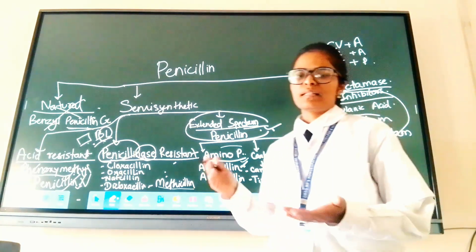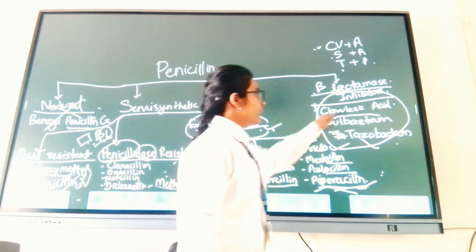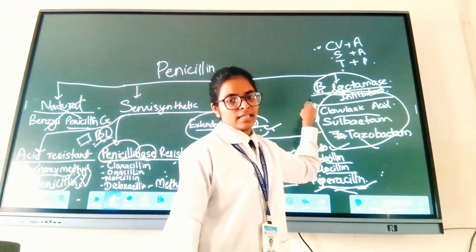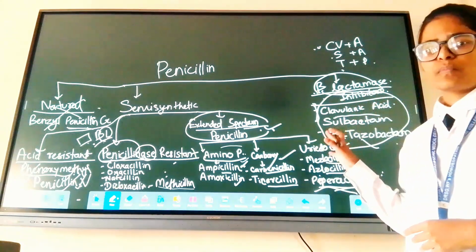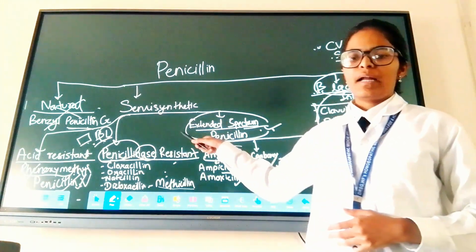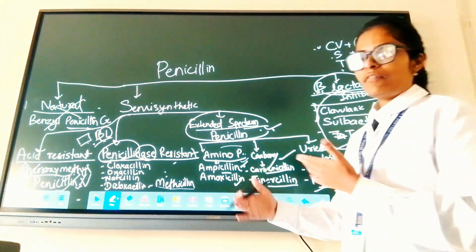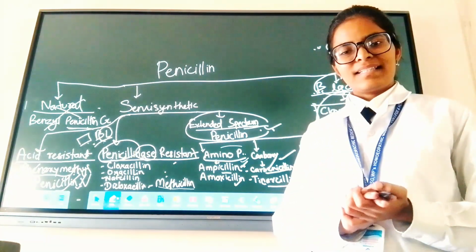Now what is the role of these beta-lactamase inhibitors? They are not antibiotics, they are not going to destroy bacteria. Then why should we give them? Because they inhibit the beta-lactamase enzyme produced by the bacteria, so that these antibiotics can do their work efficiently. They just increase the efficacy of these antibiotics. Okay. So that's it for today.